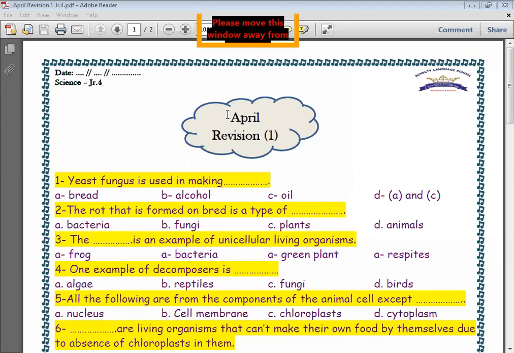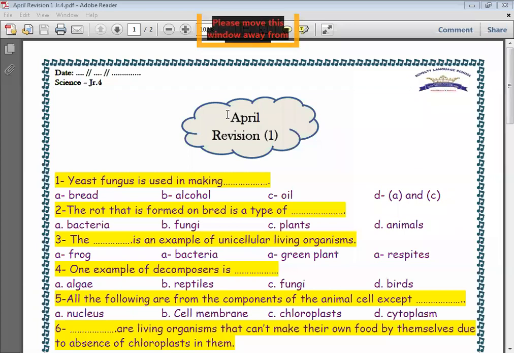Number 5, all the following are components of the animal cell except, excellent, Ziad. Excellent, Yara. Excellent, Hagar. Chloroplast. All are components of the animal cell except chloroplast.